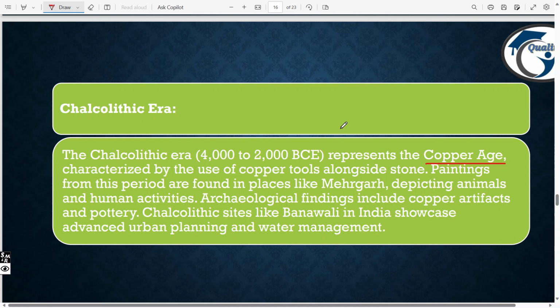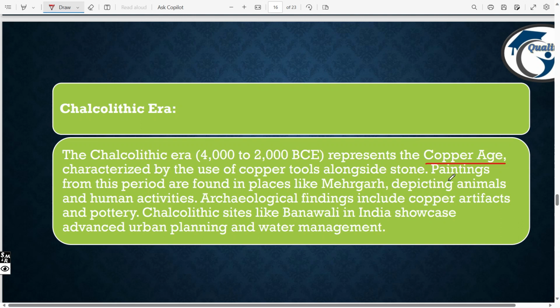You have to say that copper was found in the Chalcolithic era, but the examiner will not ask in this manner. He will make it somewhat confusing for you. But you have to remember this. These types of small things will give you a good understanding of history. And I'm not going to tell any story related to history. These are the specific related points.